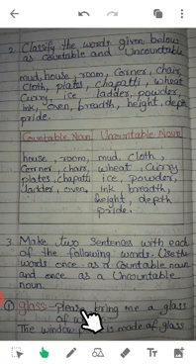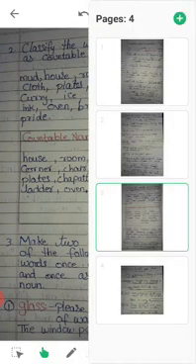See here, please bring me a glass of water. So this is countable. You are asking for only one glass of water. Means one glass of water is countable. And next, uncountable: the window pane is made of glass. This is uncountable. You cannot count the glass in the window pane. Okay.